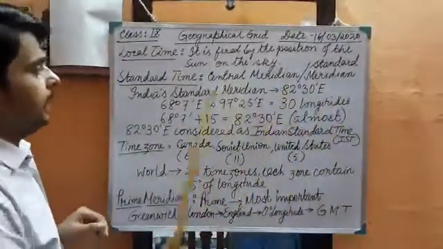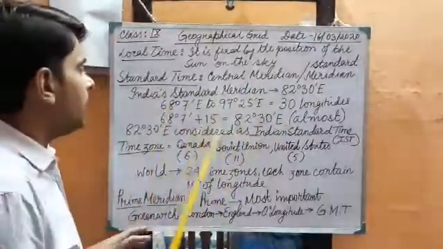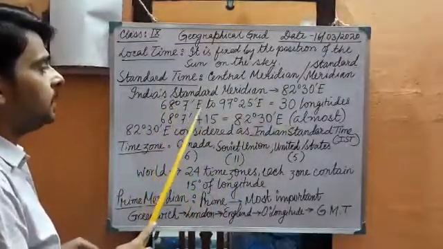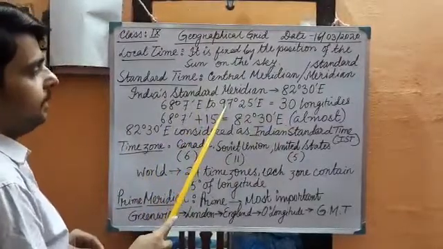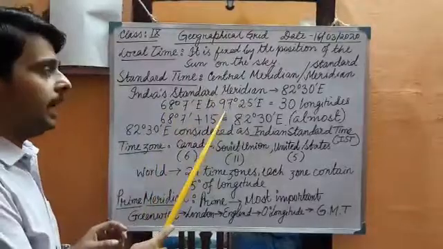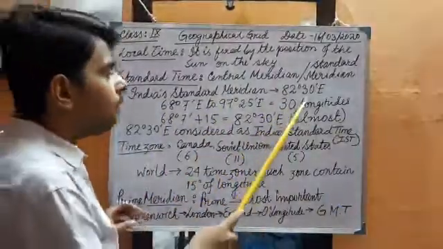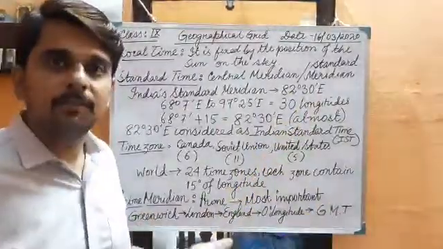It is calculated like this. The longitudinal extension of India is 68 degree 7 minute east to 97 degree 25 minute east. If you calculate from 68 to 97, almost 30 longitudes are there. If we divide 30 by 2, it comes to 15.